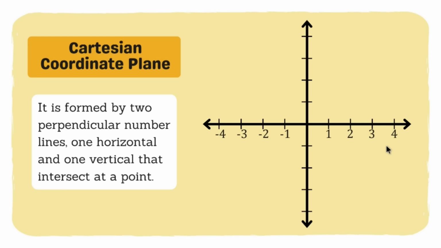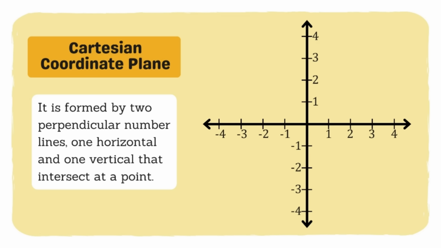So we already have here yung nasa taas, which is the positive set of integers, and then dito naman po sa baba we will have the negative set of integers up to infinity pa rin po yan. Kasi nga po we use a horizontal line and then we have a vertical line that intersect at a single point dito po sa gitna. Now, what are the other parts of this Cartesian Coordinate Plane?